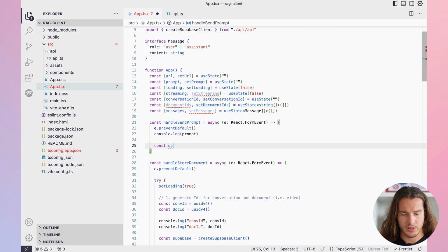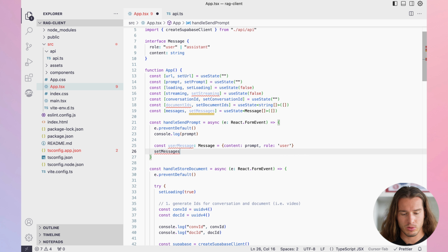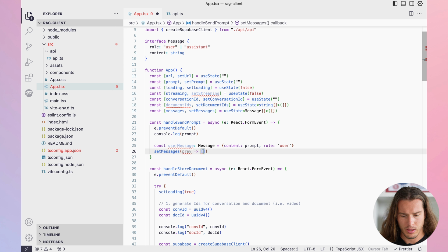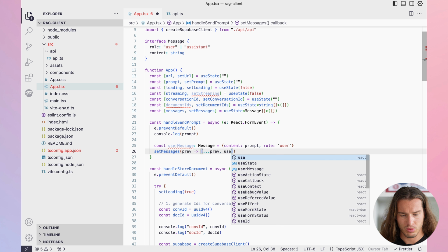Let's first generate user message, which is type of message. And let's set content to prompt, right? And role to user. Perfect. And then we want to immediately render it. So we'll do set messages. Let's do prev and prev, user message.